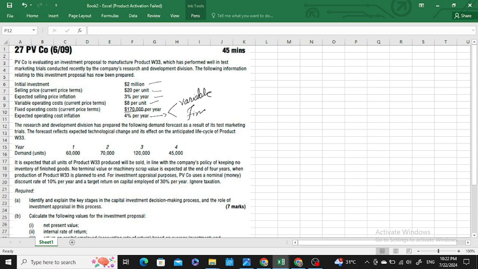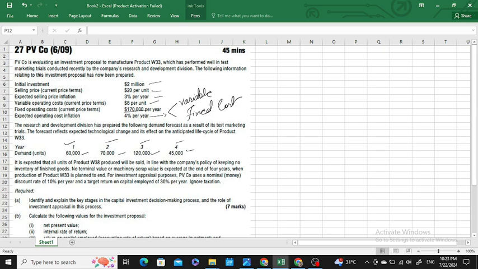Then the Research and Development Division has prepared the following demand forecast as a result of its test marketing trials. The forecast reflected expected technological change and its effect on the anticipated life cycle of the product W33. The project life is 4 years. The demand in the following years is 60,000 in year 1, 70,000 in year 2, 120,000 in year 3, and 45,000 in year 4. It is expected that all the units of the product W33 will be produced and sold.